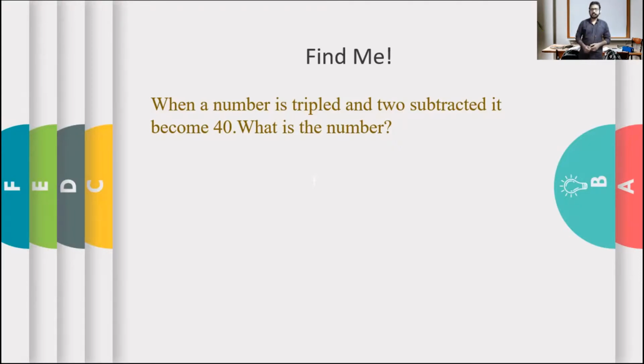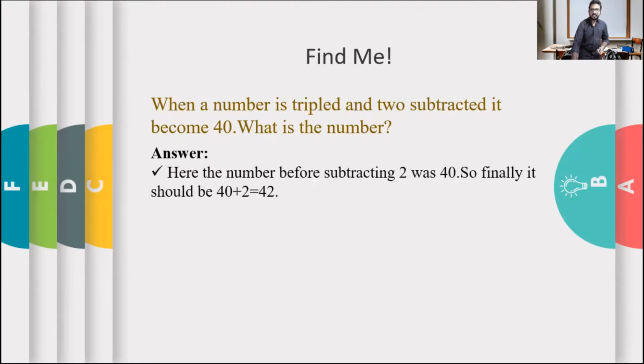Now let us solve the question. Did you all understand the question? Very good. So the answer we are going to discuss. Here, the number before subtracting 2 was 40. See, I will explain. It says that 2 is subtracted from it, then it becomes 40, right?